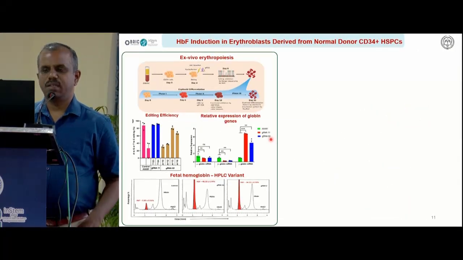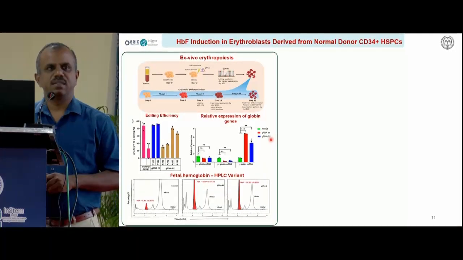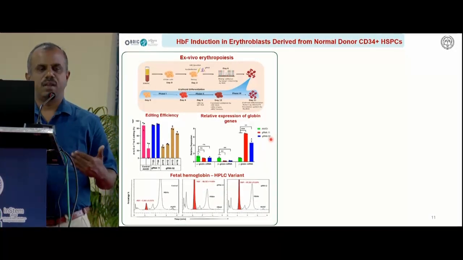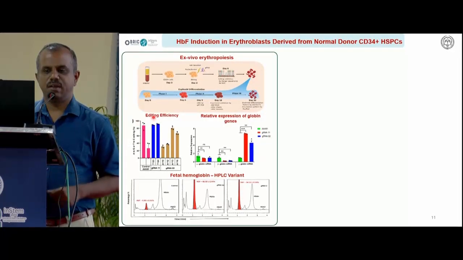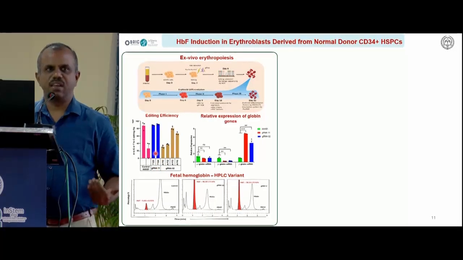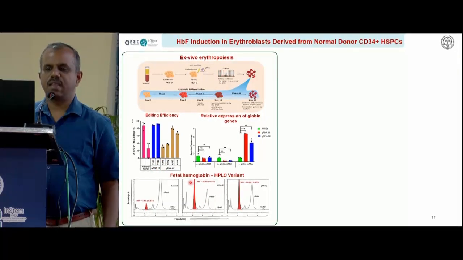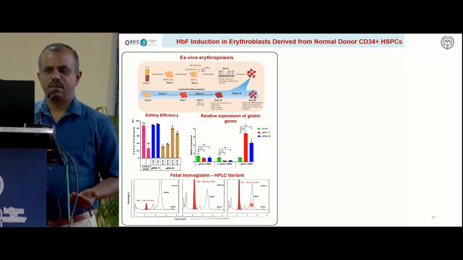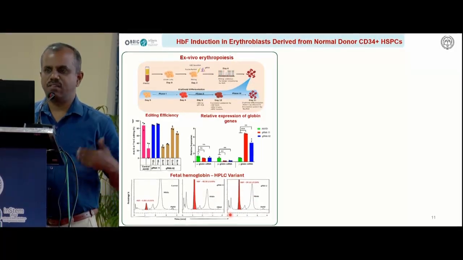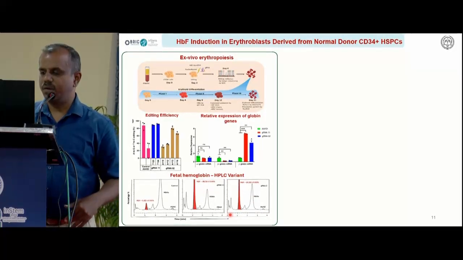By doing that, we got one of the targets that creates a KLF binding site, which also activates fetal hemoglobin levels in the erythroid cells. As you see here, guide RNA 11, which creates the KLF binding site, shows a higher level of fetal hemoglobin, almost 50% higher compared to targeting the BCL11A binding sites, which is currently used in most of the clinical trials. This is one of the targets which we'll be pursuing for our work.